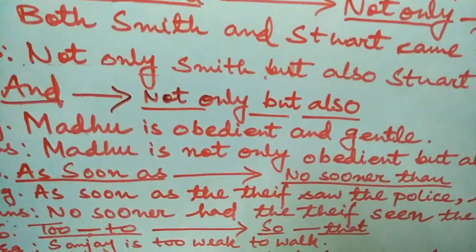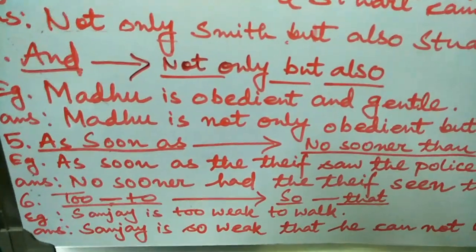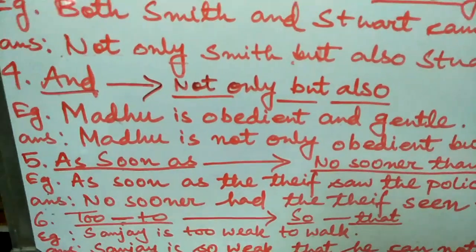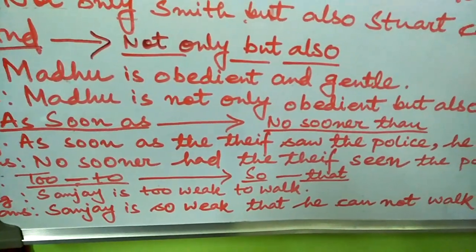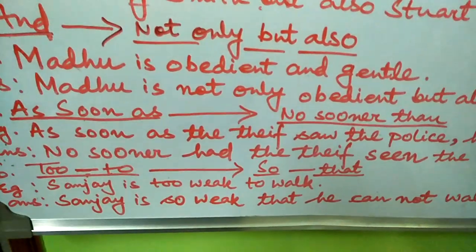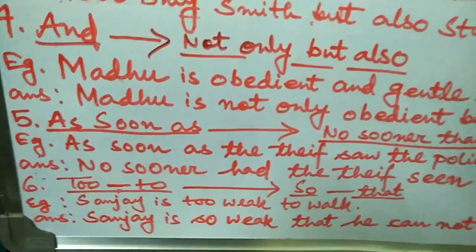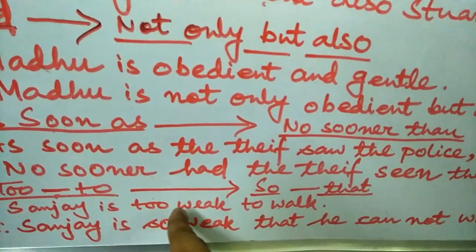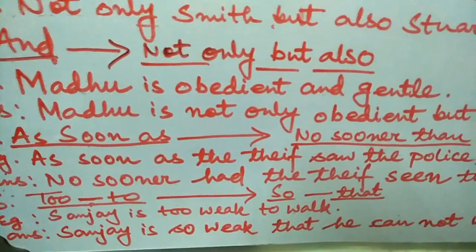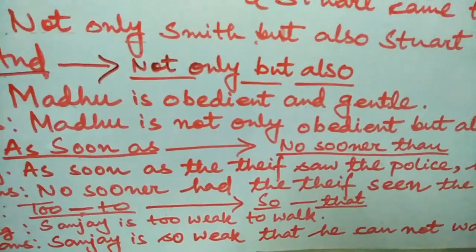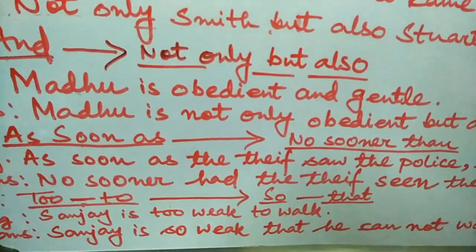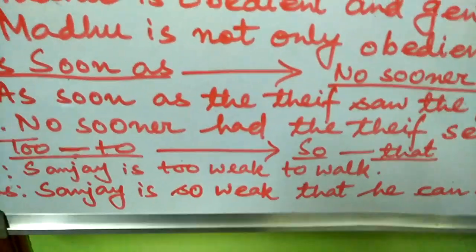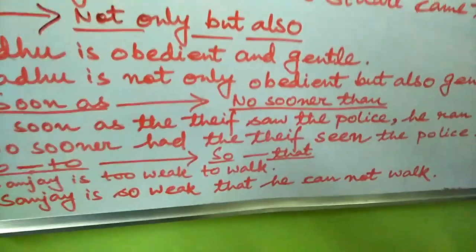Now number 6. Too should be replaced by so that. Now if too is used in a sentence, again a pair of words, when we make it negative, we have to use so that. Then only we can use the negative. Now, too and to are used in the sentence. Sanjay is too weak to walk. What does it mean? Sanjay is too weak to walk means Sanjay is so weak that he is unable to walk. He can't walk.